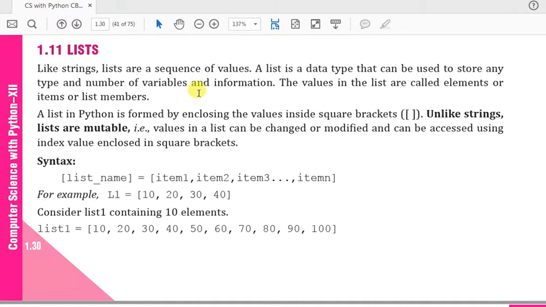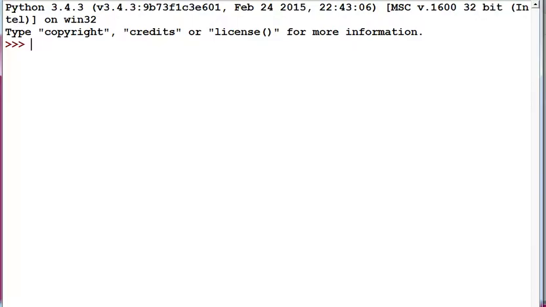The syntax for the creation of a list: you can use any variable name, then an equal sign, and then the list of values should be written in square brackets separated by commas. So I will tell you how we can create a list. Suppose I use L and then equal to. If you just use square brackets, open and close, it means there are no elements in this list, so this is an empty list.